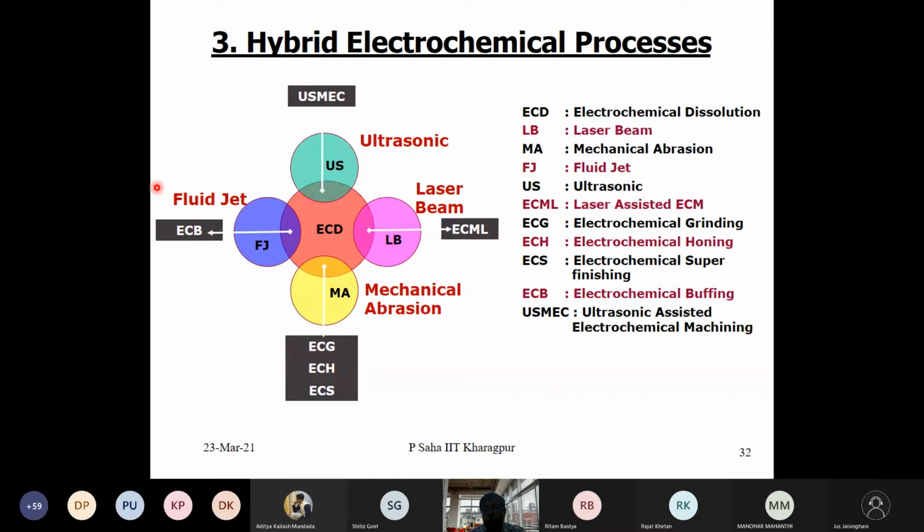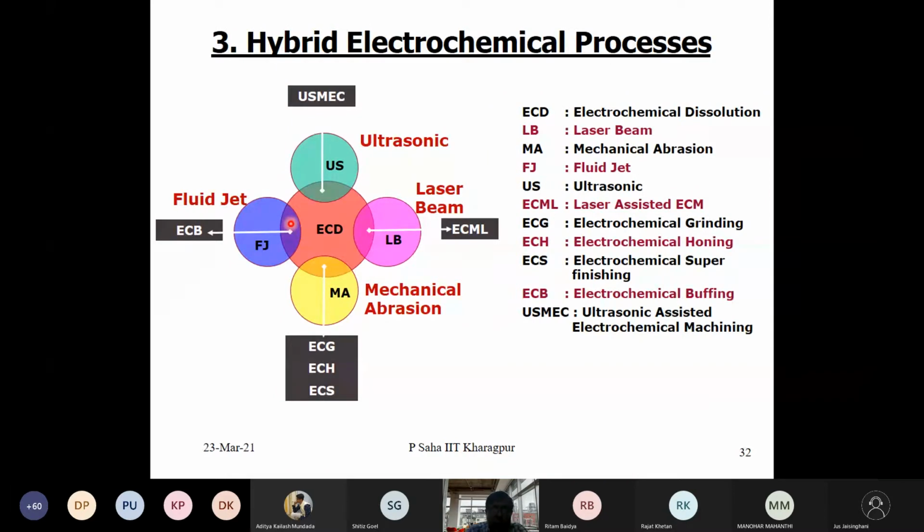And last but not least, we have hybridization with the help of a fluid jet. Here we have processes like electrochemical buffing and so on. So all different sorts of hybrid processes are possible in the domain of hybrid electrochemical processes.